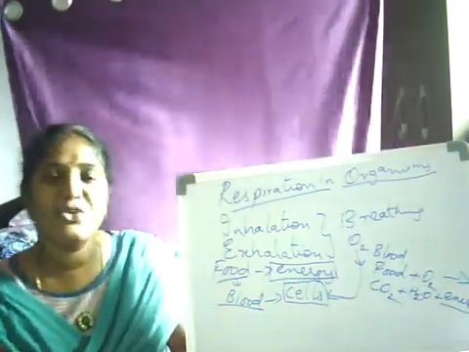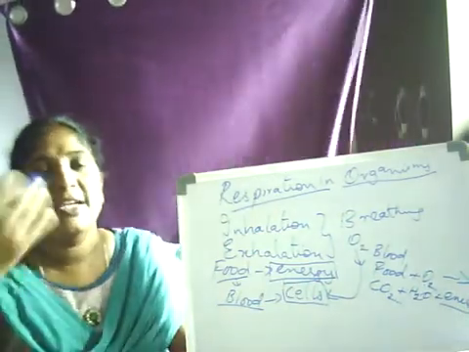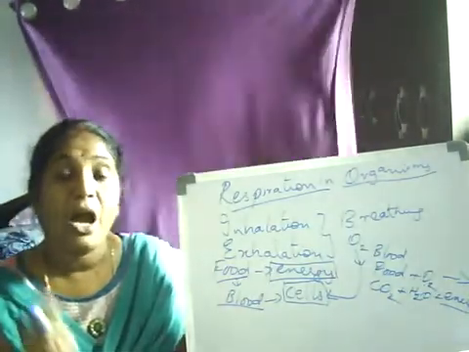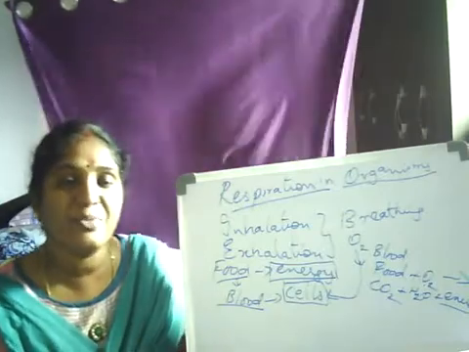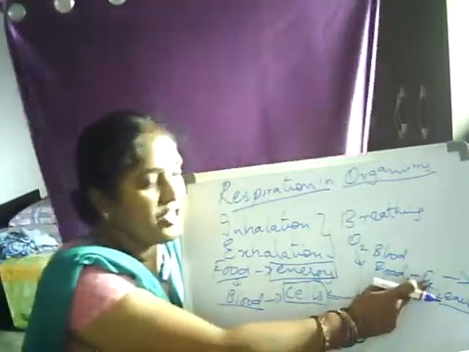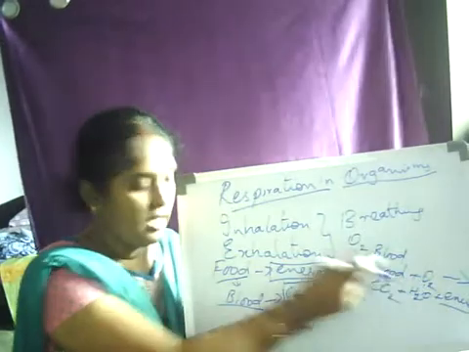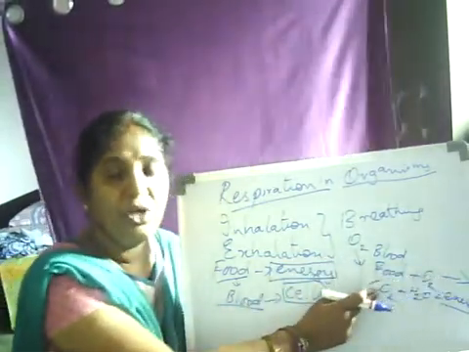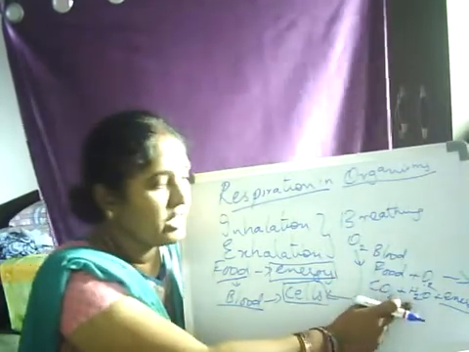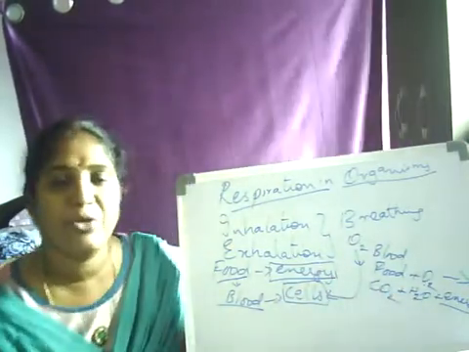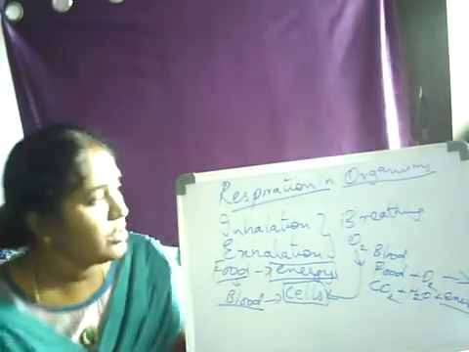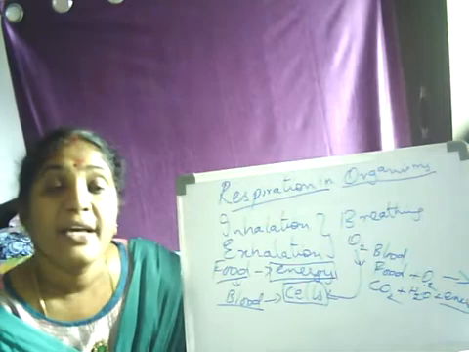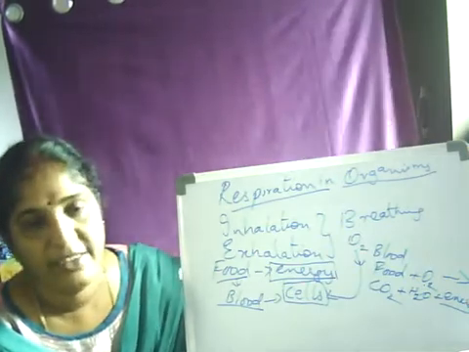Breathing, as you have learned in earlier classes, is taking in oxygen and giving out carbon dioxide. But how are you going to define respiration? Oxidation of food material in the cells, giving rise to carbon dioxide, water, and a huge amount of energy. So this is what we are going to learn in this chapter called respiration in organisms.